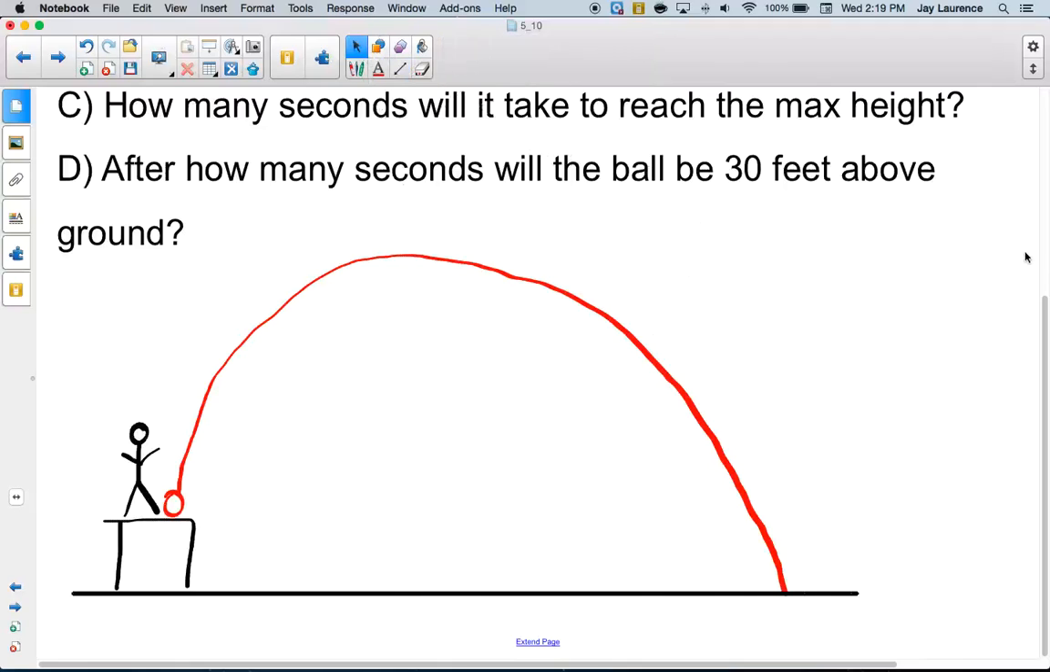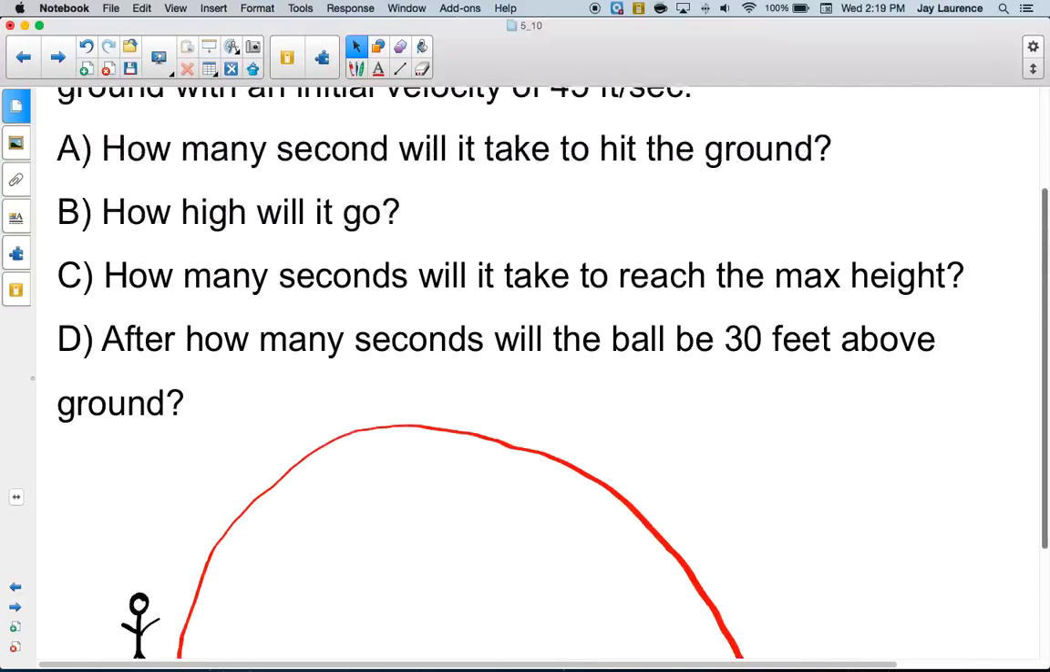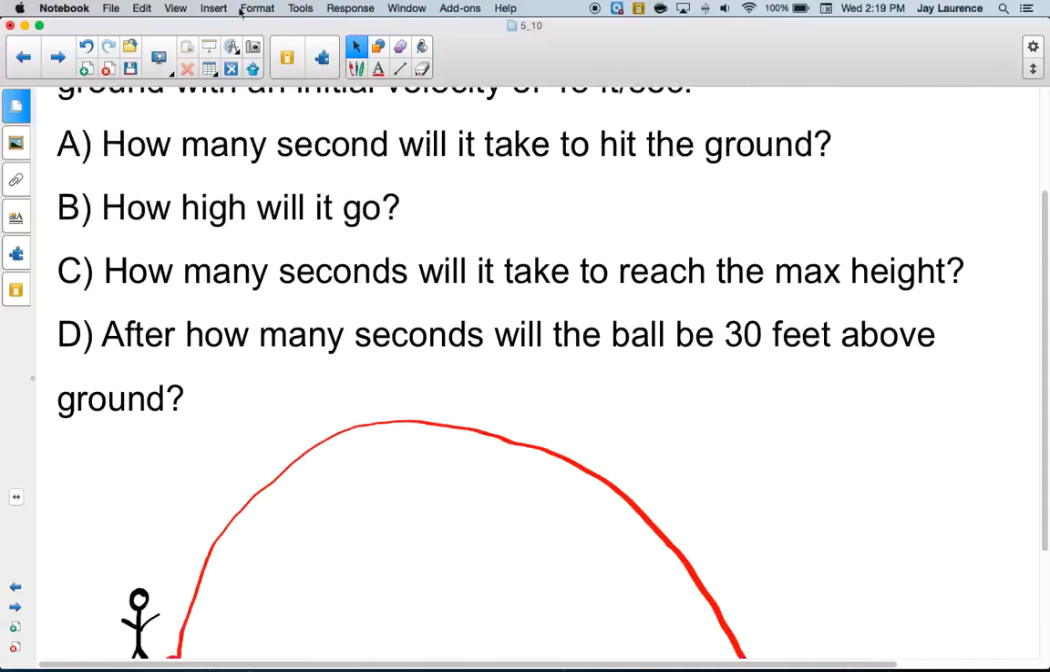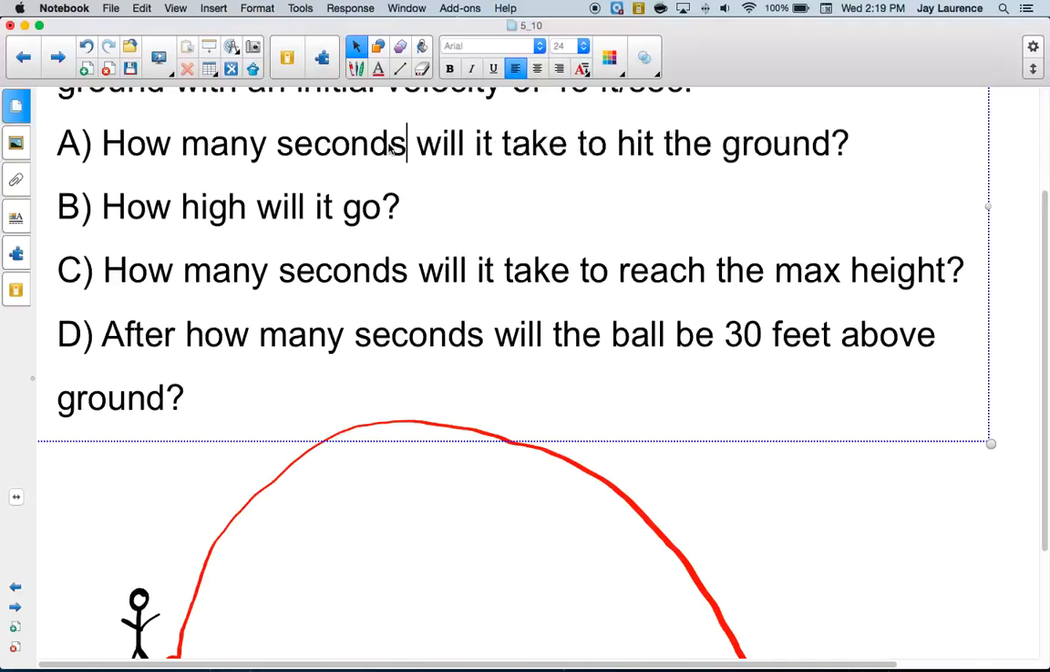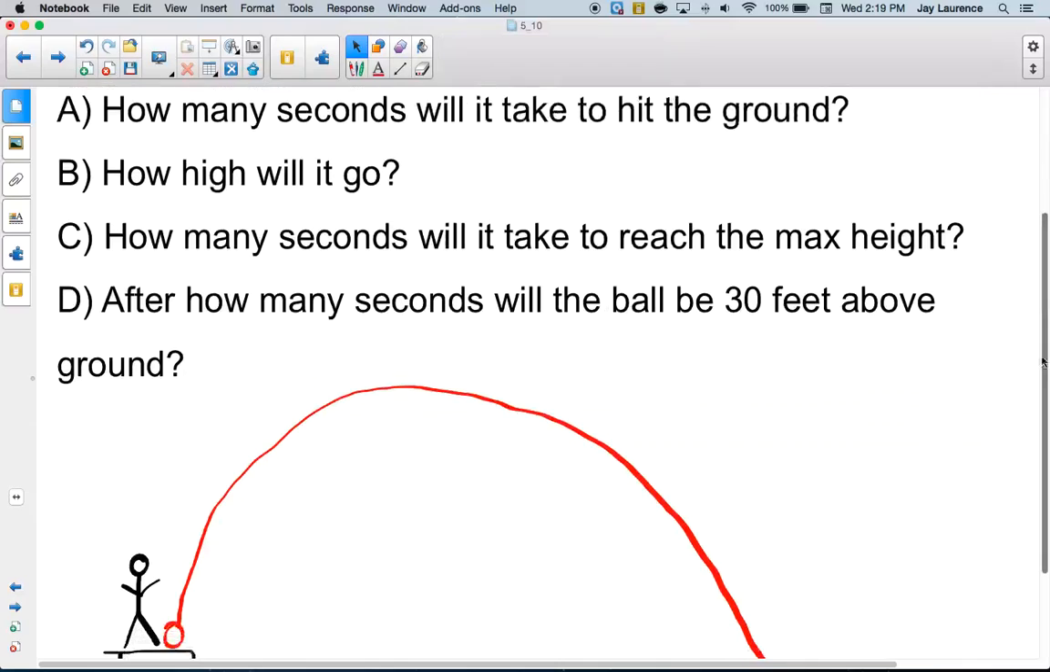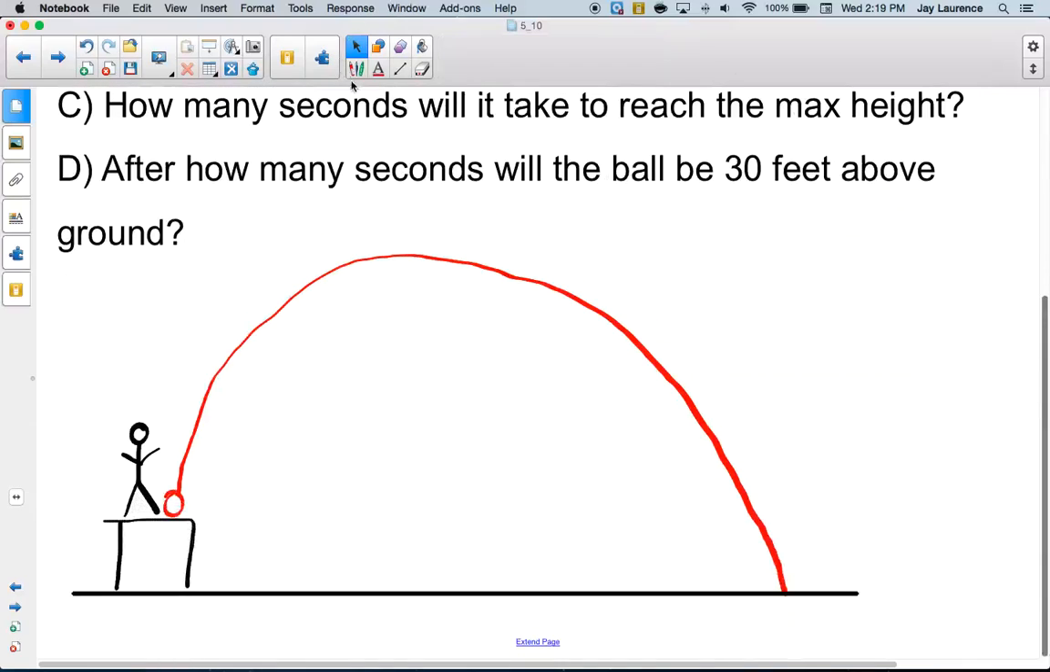Okay, now there's my picture, and let's see what question A says. How many seconds will it take to hit the ground? Okay, well, what am I talking about? I am talking about this place right here.